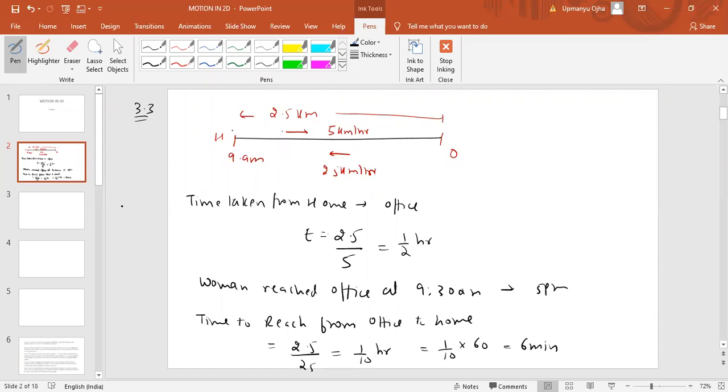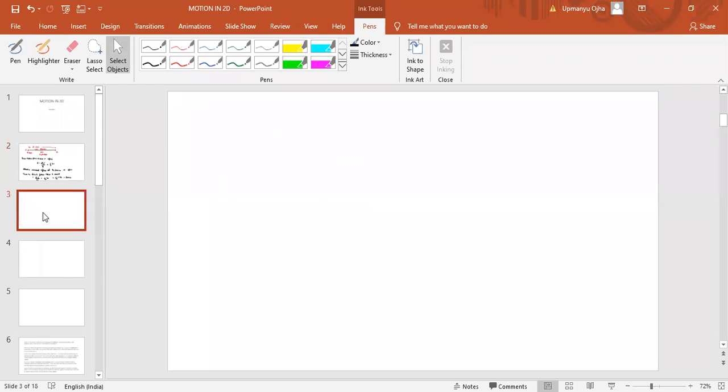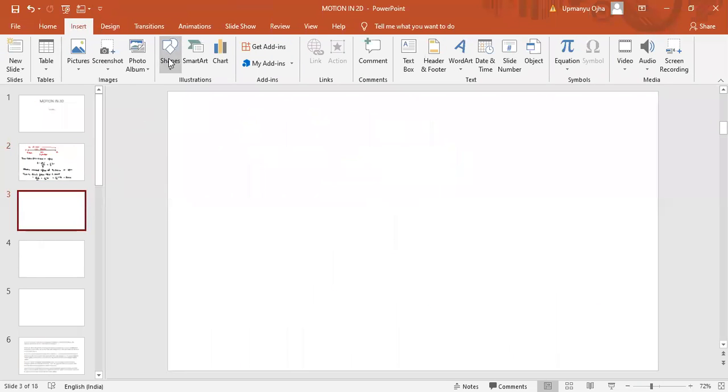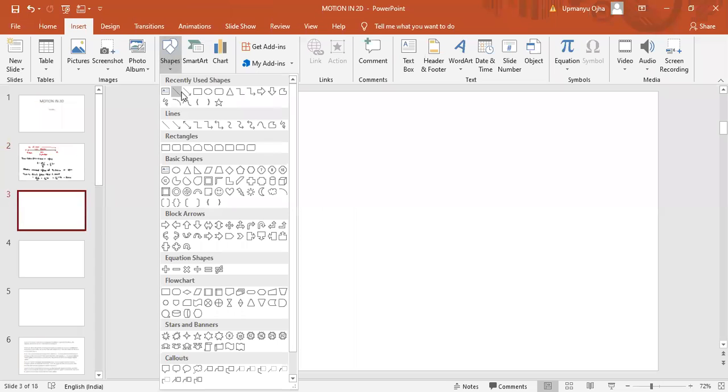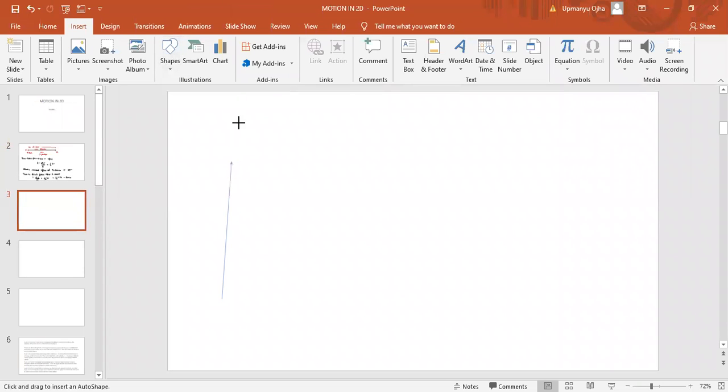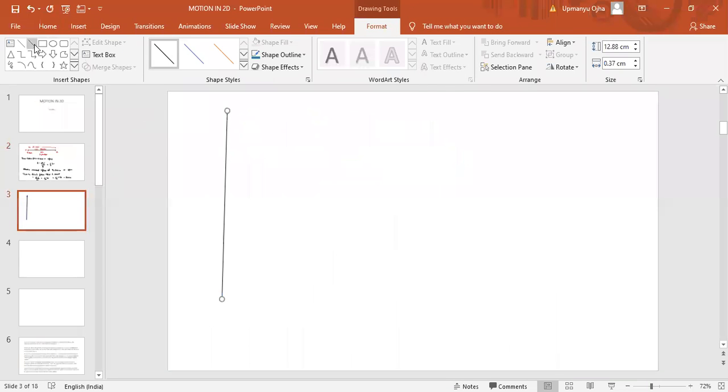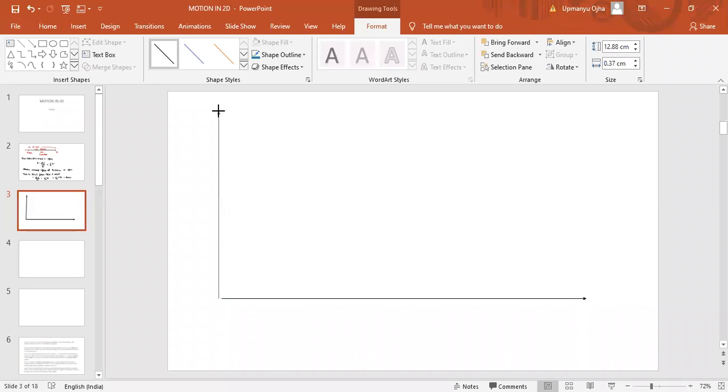You have to plot the displacement versus time graph for this. We can take displacement on the y-axis and time on the x-axis.